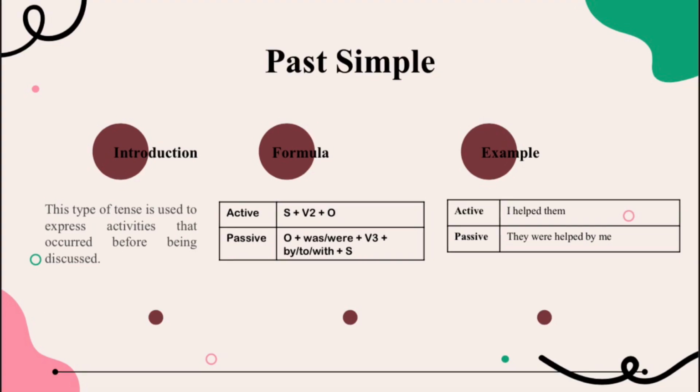Next, past simple. This type of tense is used to express activities that occurred before being discussed. For the formula, active voice is subject plus verb 2 plus object. For the passive voice is object plus was or were plus verb 3 plus by plus subject. For the example, active voice is I helped them. For the passive voice is they were helped by me.